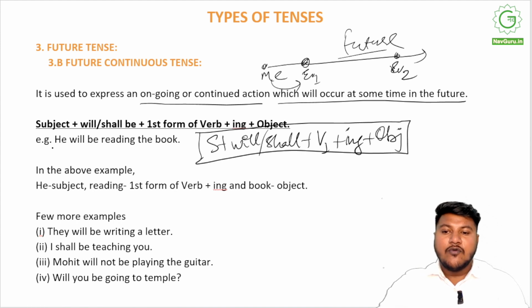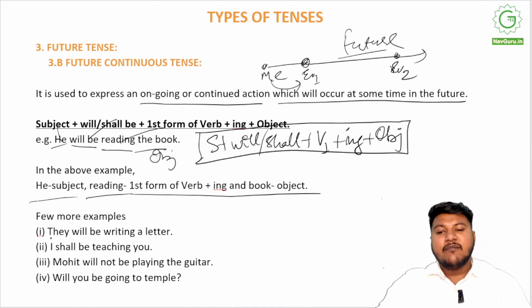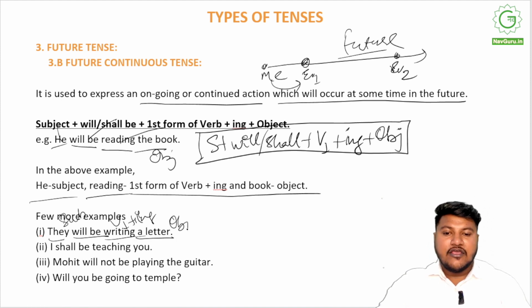He will be reading the book. He, subject, will be reading, v plus ing, the book, object, right? As you can see here as well. They will be writing a letter. They is the subject, will be, writing is v1 plus ing, and a letter is the object. I shall be teaching: I am the subject, shall be, teaching is v1 plus ing, and you are the object. So this is how future continuous tense works.